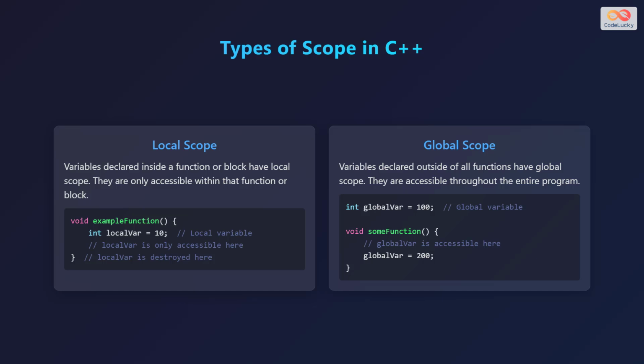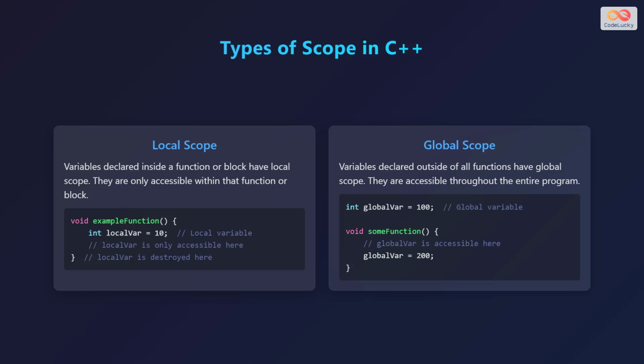The first type is local scope. Variables declared inside a function or block have local scope. They are only accessible within that function or block. For example, a function named exampleFunction contains an integer variable localVar assigned to 10. The comment says localVar is only accessible inside this function. localVar is destroyed as soon as the function ends.